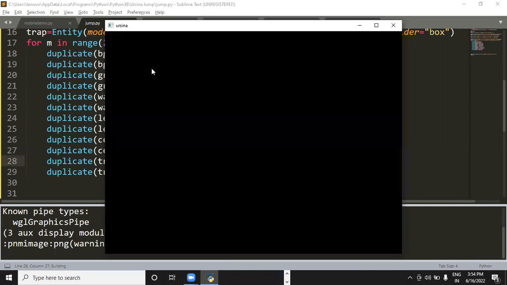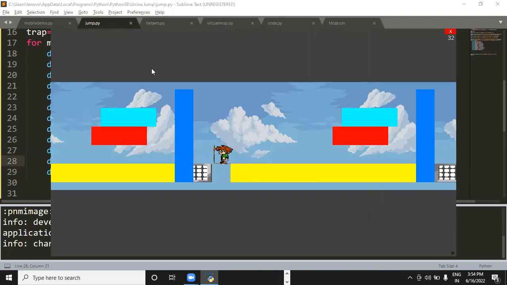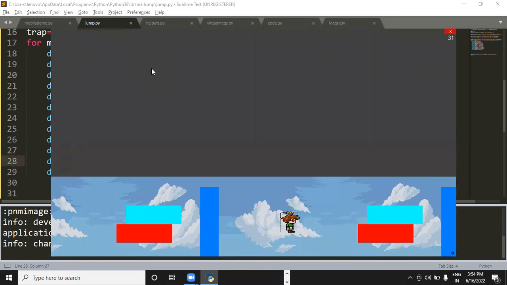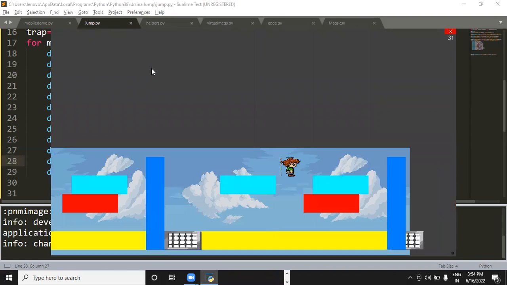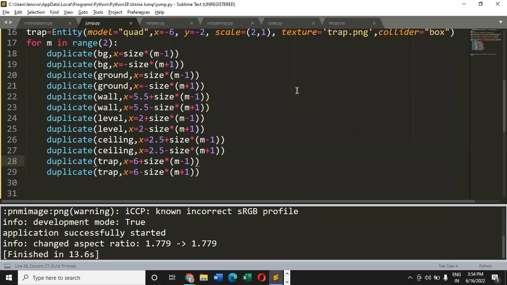And now if I run the code, okay, I'm getting 3 traps right now, but they are not as per my expectation. Fine. So here I need to change its position. I'm changing it to -6. Okay.